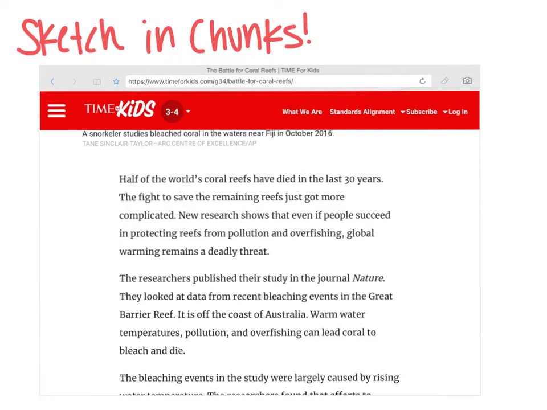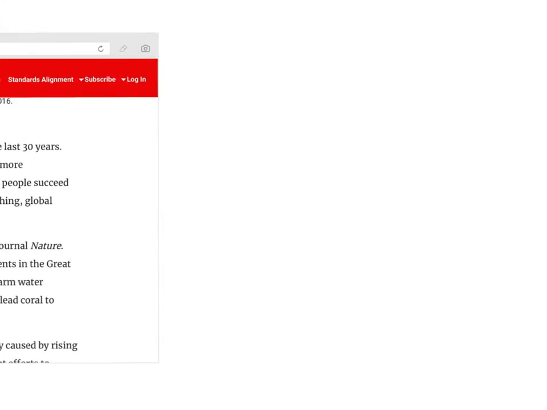So I'm going to stop there. I'm going to draw a line to know that that's where I have divided my text. And now I am going to think about how I might sketch that information. So I can think about a coral reef. And the good news about this strategy, sketching in chunks, is it really doesn't matter how good of a drawer I am or if anybody else knows what my picture is as long as I do. So this is my coral reef. It looks real fancy, right?